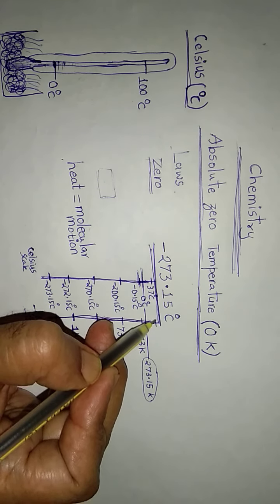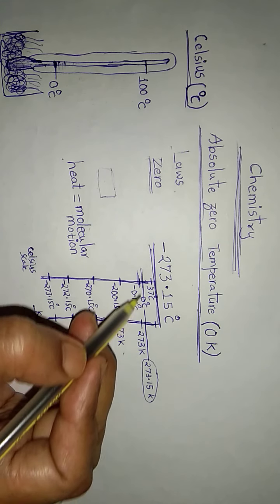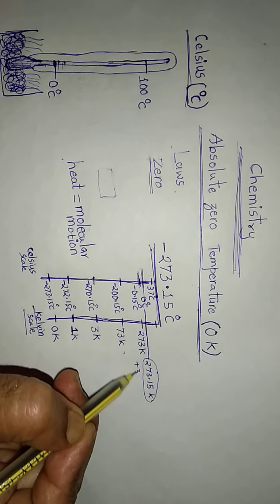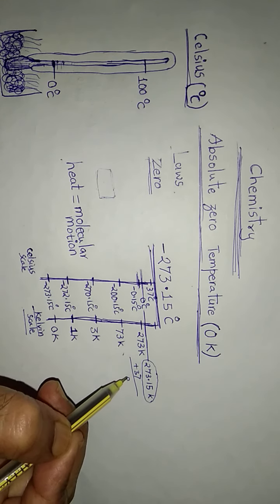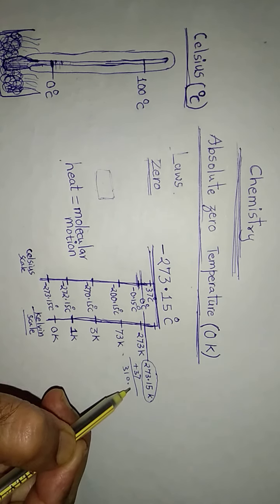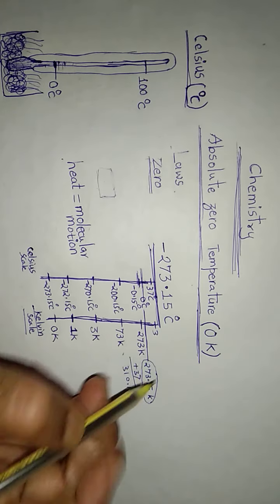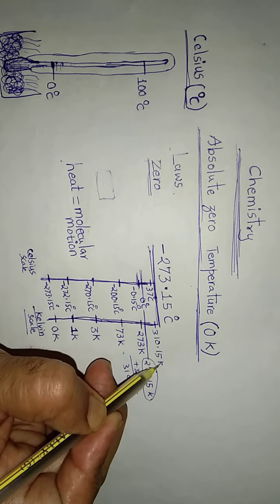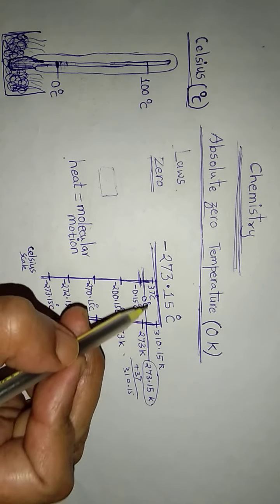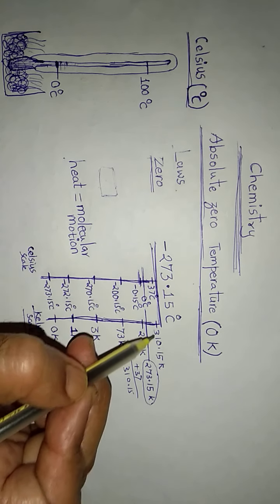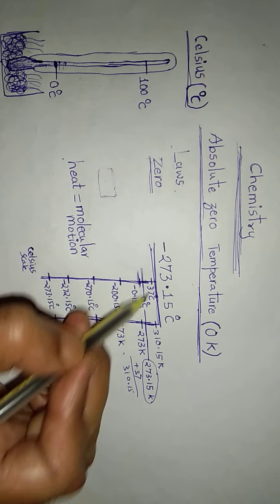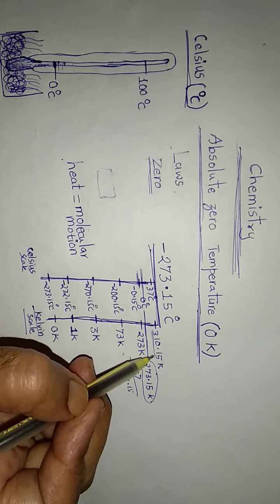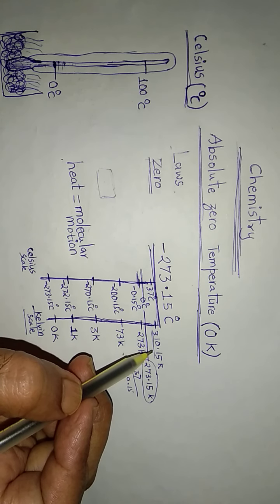So on the Kelvin scale, adding 37, it will be 310.15 Kelvin. So please remember our body temperature is on Celsius scale 37 degrees Celsius, and on Kelvin scale it is 310.15 Kelvin.